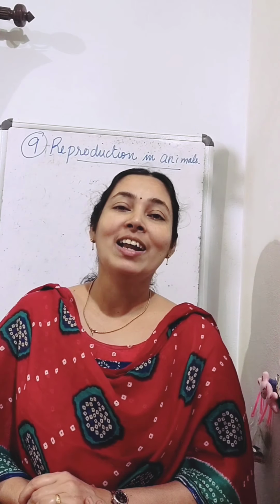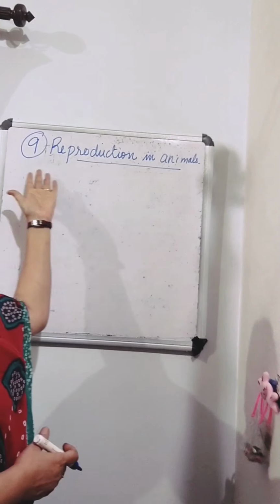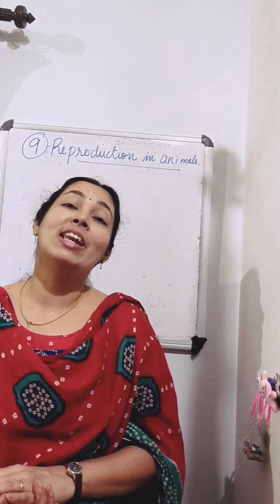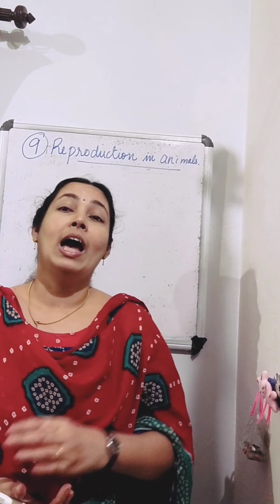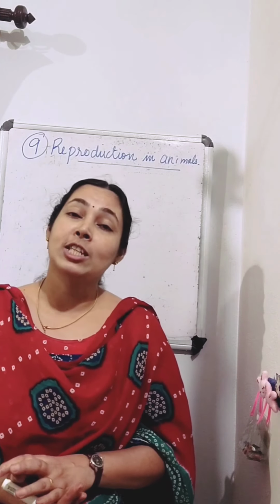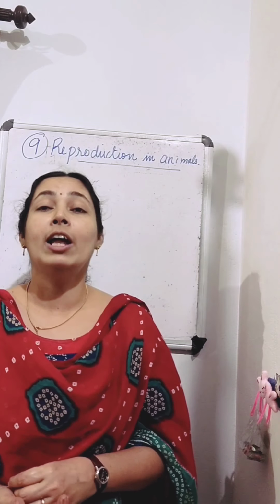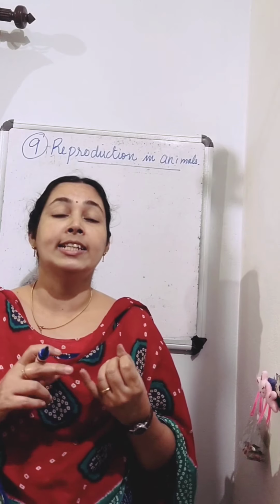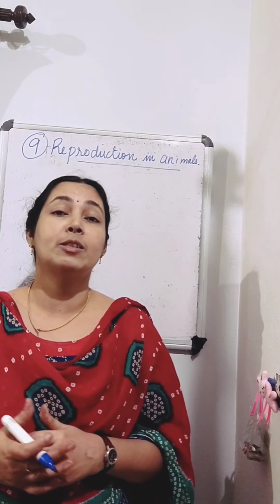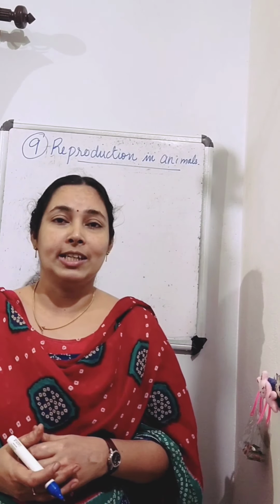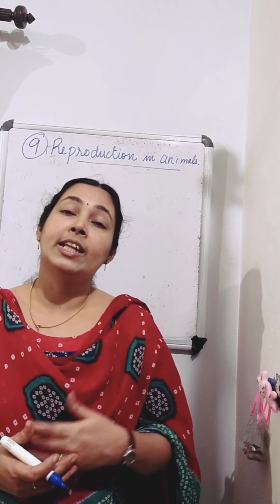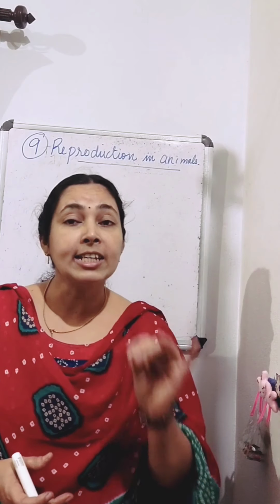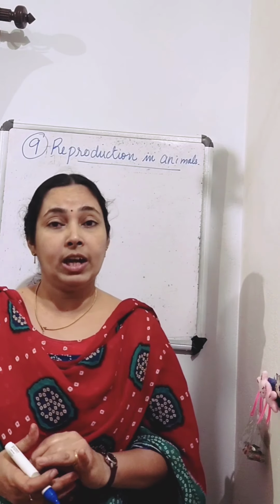Today we begin our next lesson, chapter 9, reproduction in animals. You know the differences between living and non-living things, and we know that various life processes take place in the body of living things. Last year you studied processes like digestion, circulation, excretion, respiration and reproduction. Digestion, respiration, excretion and circulation are all essential for our life. Without them we can't live.